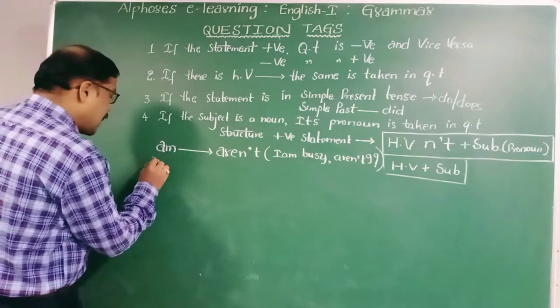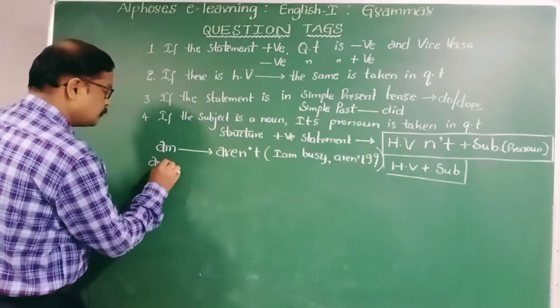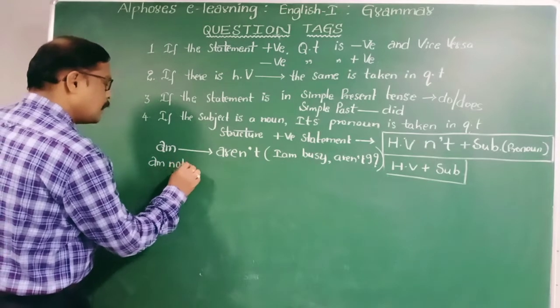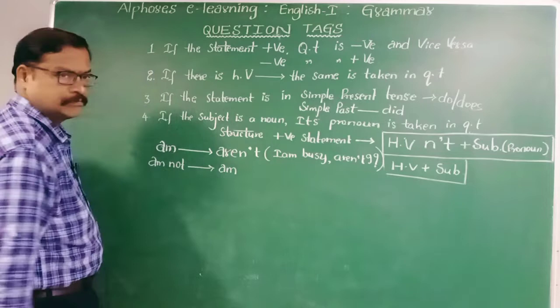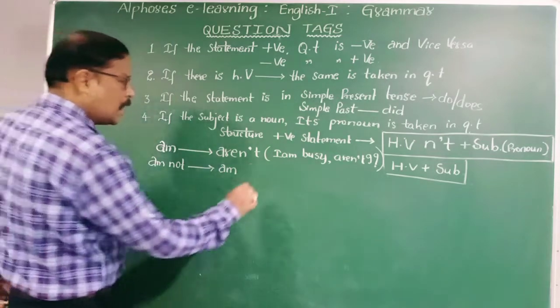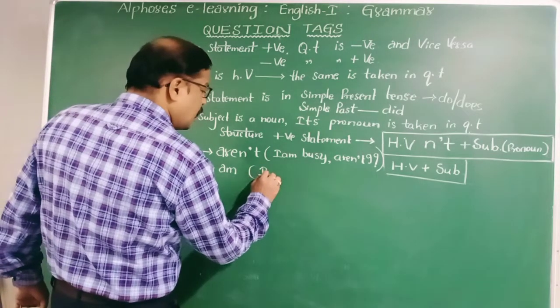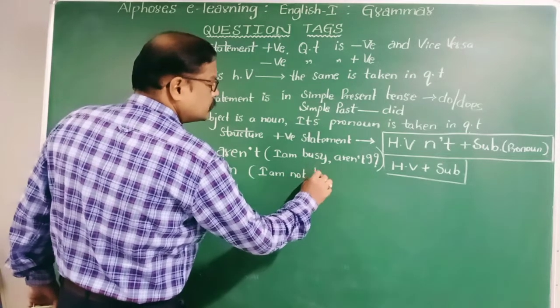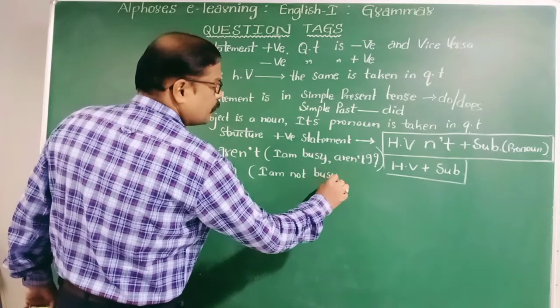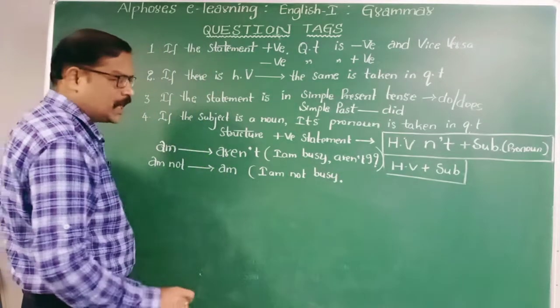Suppose it is am not. Only am is used. Okay, what is the answer here? I am not busy. What is its answer?